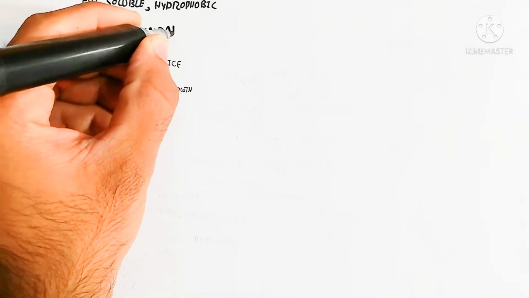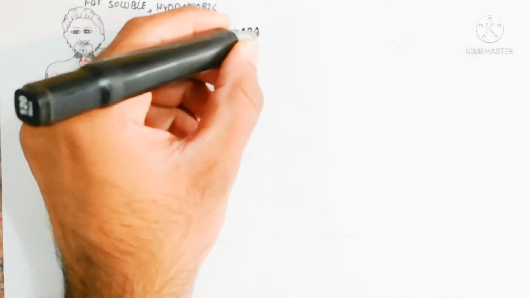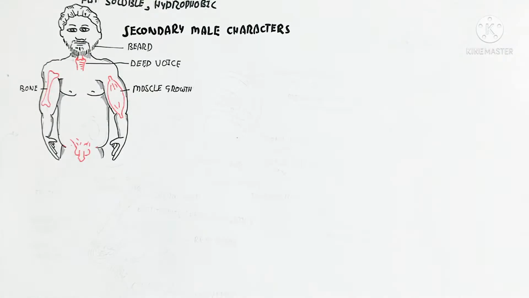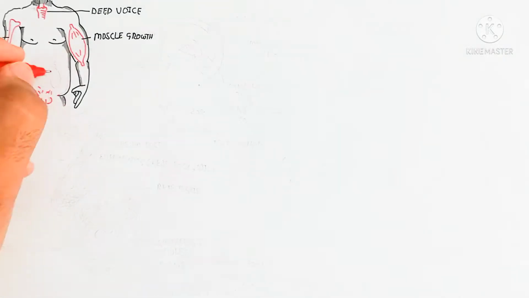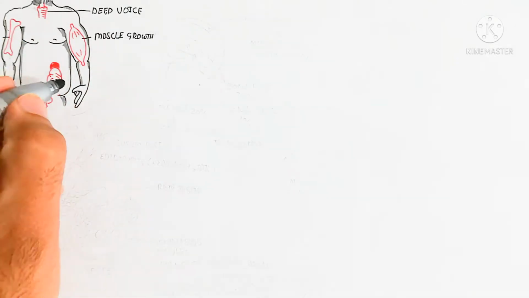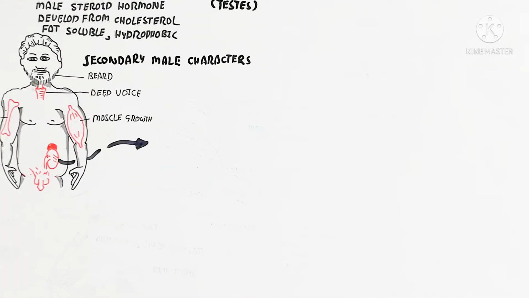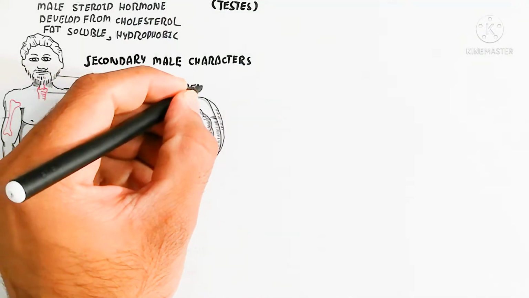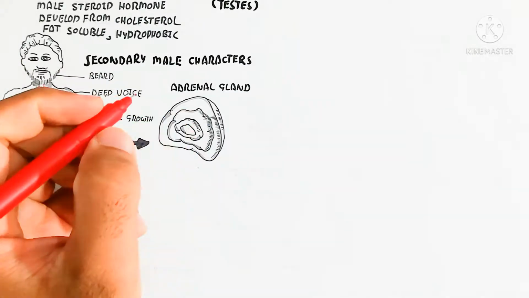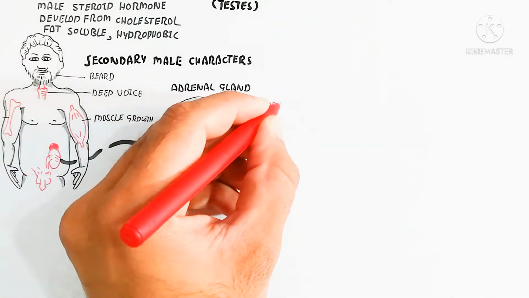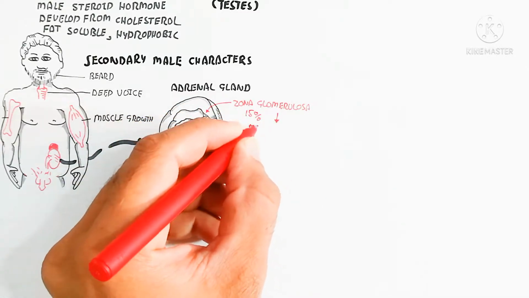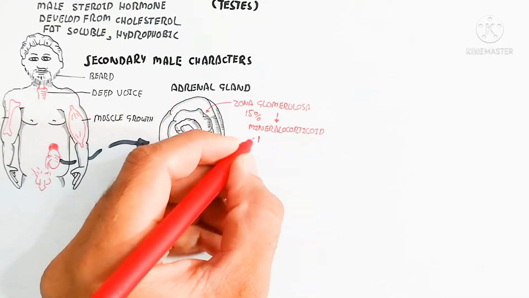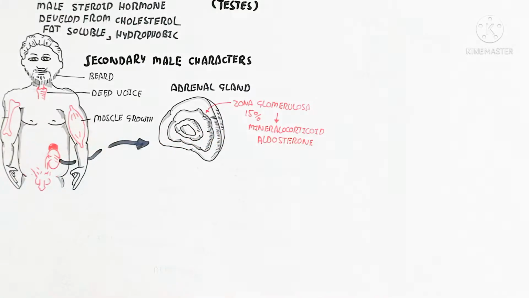This is the testis and this is the male reproductive system, as you can see in this diagram. We will first discuss the adrenal gland. The adrenal gland produces different types of hormones, different types of steroids and catecholamines. Here I am drawing the cross section of the adrenal gland to understand its different layers. The zona glomerulosa is 15% and produces mineralocorticoid, or aldosterone. This is 15% of the whole adrenal gland.